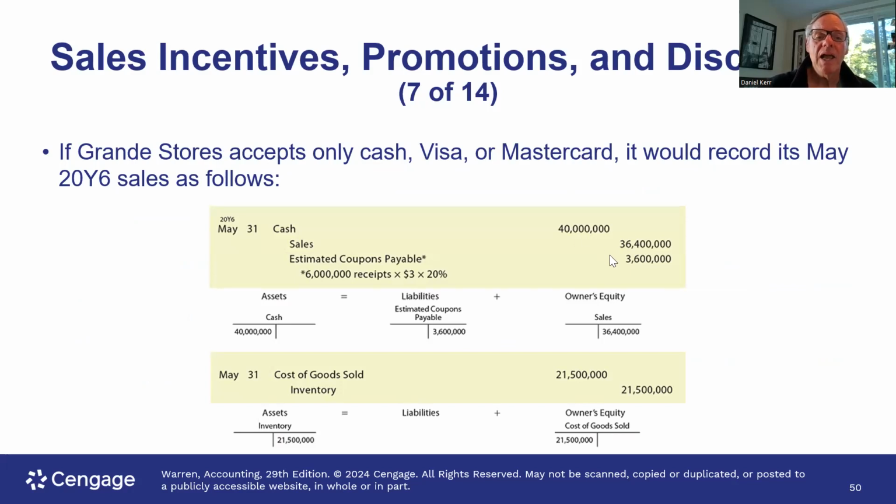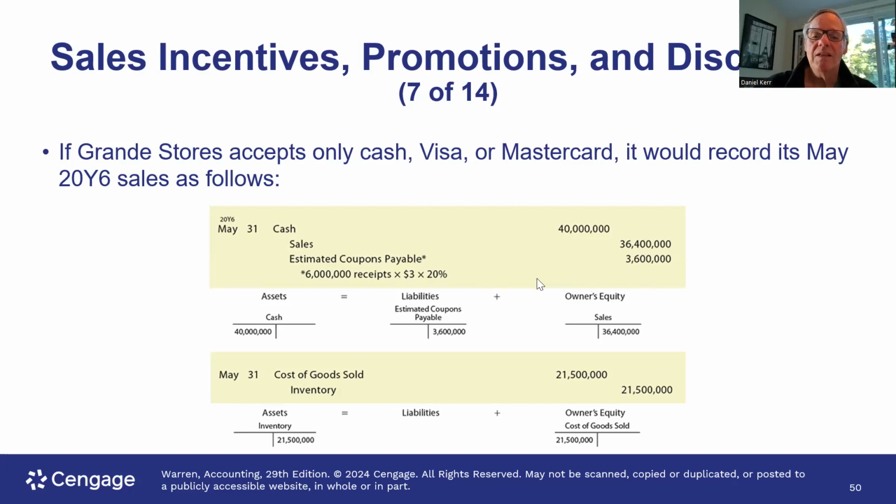The amount that we actually credit to sales is reduced. The $40 million is reduced by my estimate of the amount of these coupons that are going to be redeemed. So we've got 6 million of these coupons of $3. Our estimate is that 20% of them are going to be redeemed. So at the point that we record the sale, it's not $40 million, it's $40 million less our estimate of the coupons that are going to be redeemed.